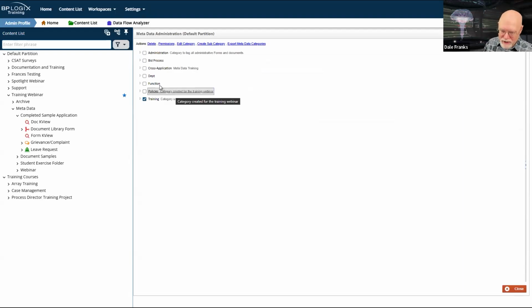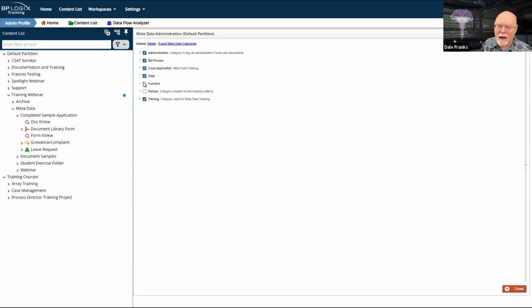Because I have 7 root level nodes, if I want to replicate this metadata system on another system, going from dev to stage and prod, or whether I'm just transferring between partitions, I'm going to have to do this 7 different times because this is only going to export the selected nodes.